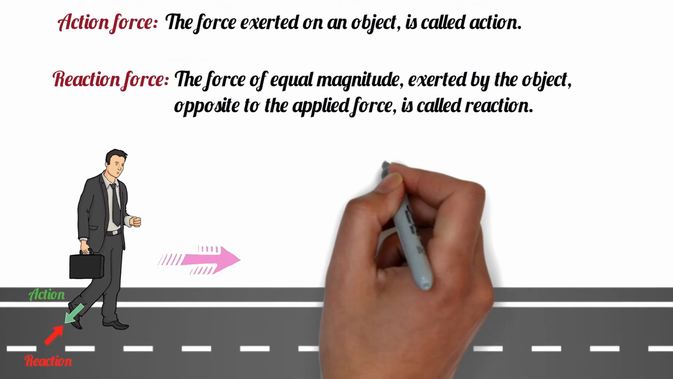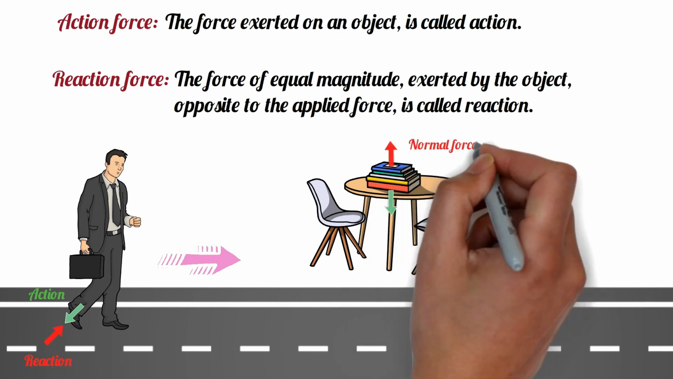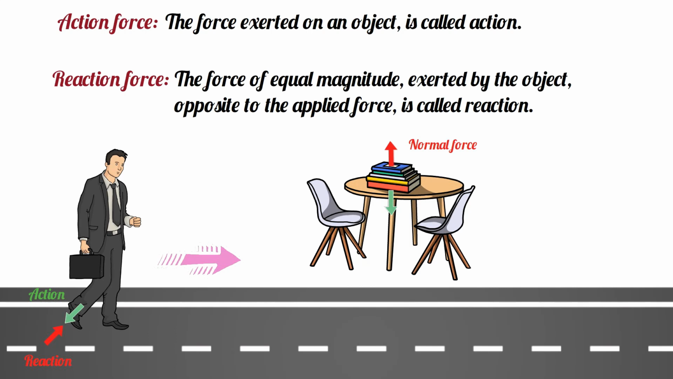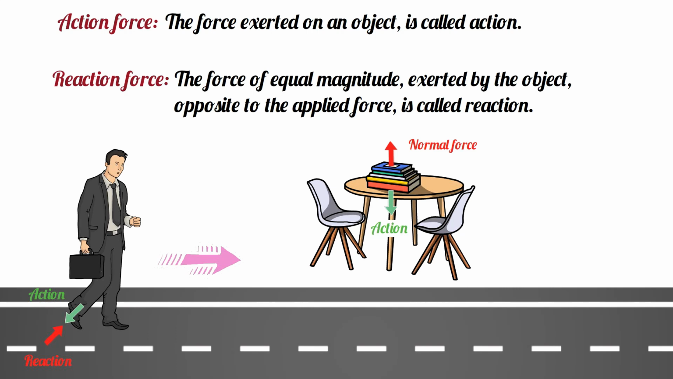Another example is, when a book is placed on a table, the book exerts a downward force on the table due to its weight. At the same time, the table exerts an upward force on the book, known as the normal force. Here this downward force due to the weight of the book is called action, and the normal force acting by the table is called reaction.